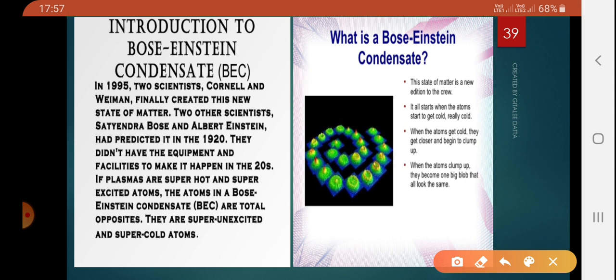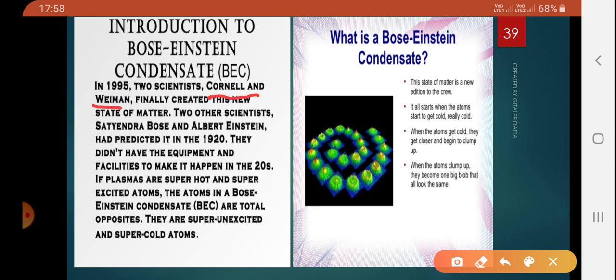On the basis of this calculation, Albert Einstein predicted the existence of a new state of matter which is called BEC, Bose-Einstein condensate. You all have heard about Albert Einstein, right? The fifth state of matter, BEC, was finally achieved in 1995 by the scientists Cornell and Wieman, which is given here.